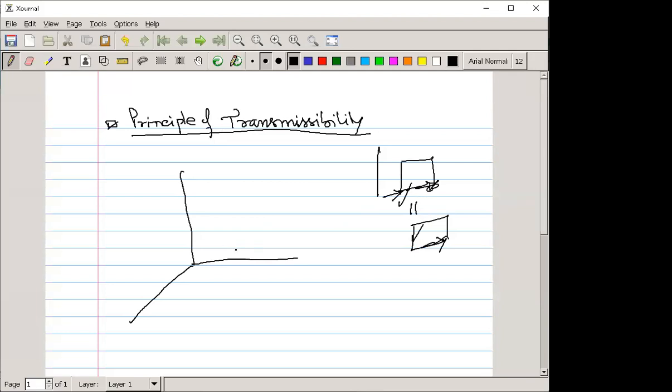Take this one as your origin, this is your y, this is your x, wait, sorry, this is your z, and take a point, this is your A, and consider a force vector applied at point A. Now the moment created by that force vector F about the point O, with respect to this, you can simply write that as M.